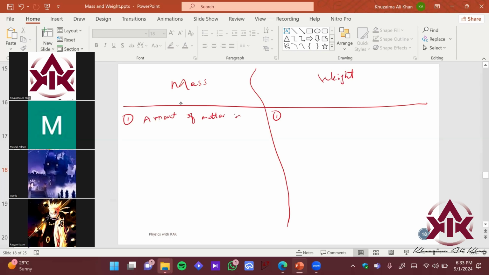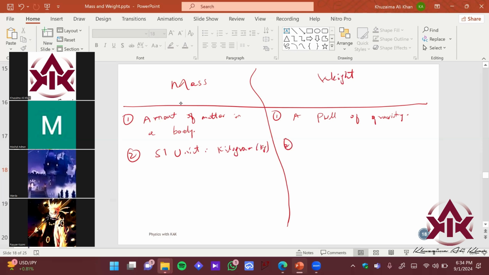And what about weight? Weight is a gravitational force on an object. Yeah, so it's a pull of gravity, right? And what is the SI unit of mass? The SI unit in which it is measured is kilogram, that is kg.